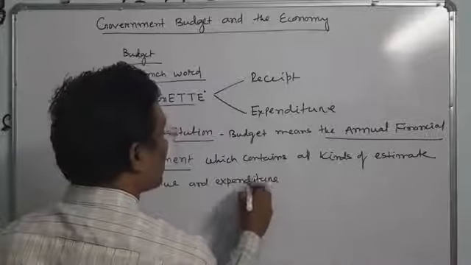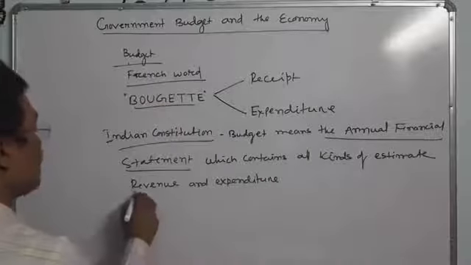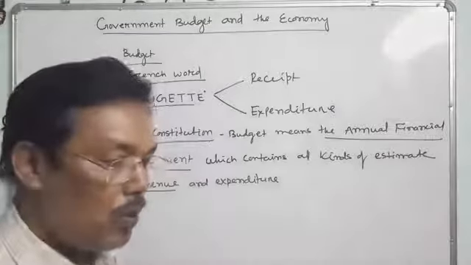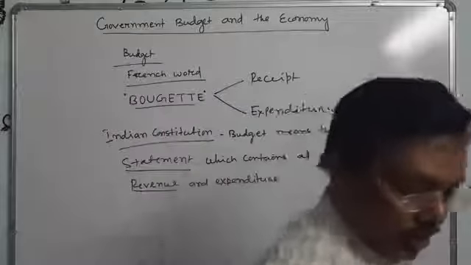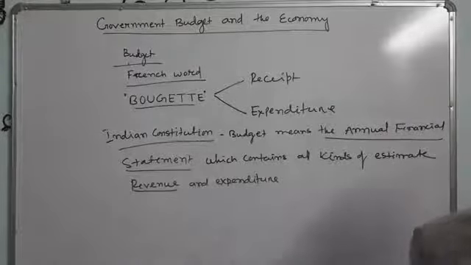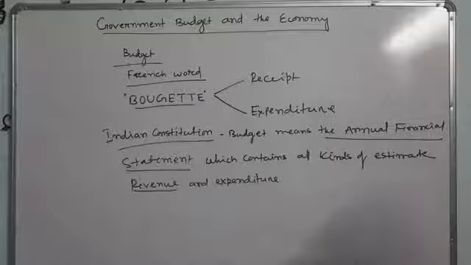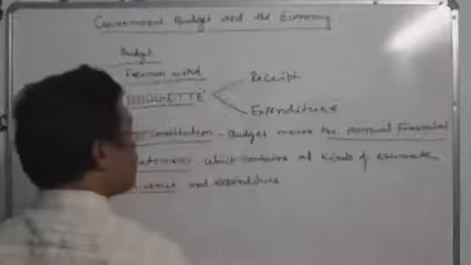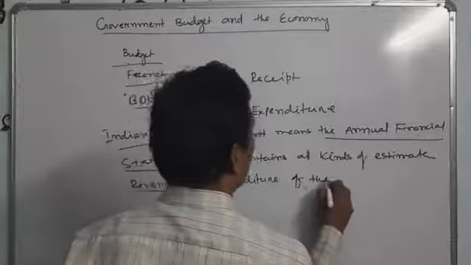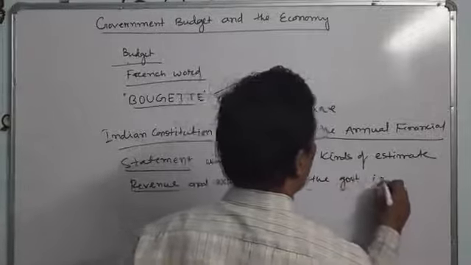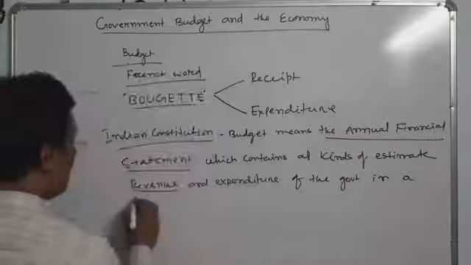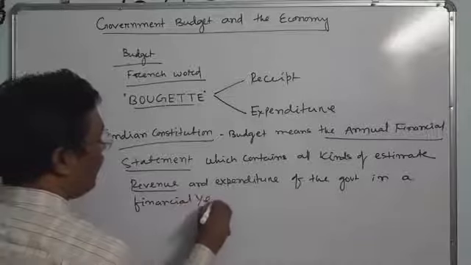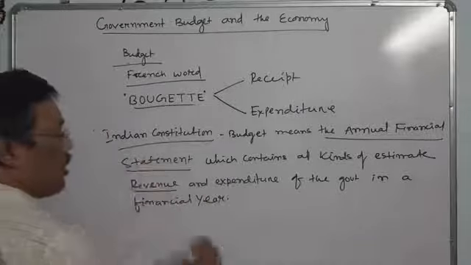Revenue and expenditure. Revenue, as I was discussing in the last period, has sources like tax revenue and non-tax revenue. So the revenue and expenditure of the government in a financial year is called the budget.